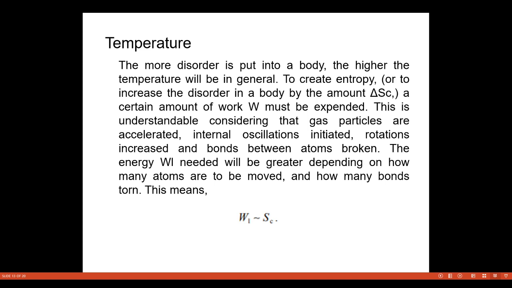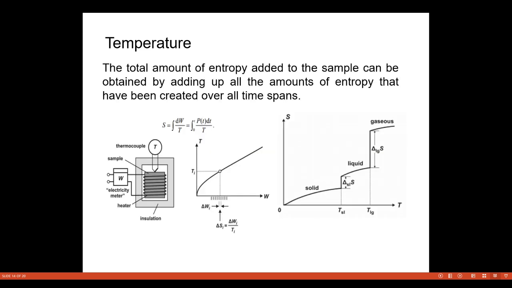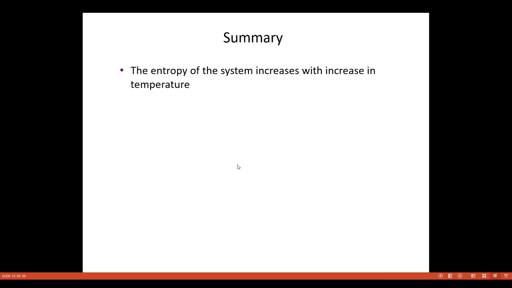To create entropy, or to increase disorder in the body by the amount delta S, a certain amount of work must be expended. This is understandable considering that gas particles are accelerated, internal oscillations initiated, rotations increased, and the bonds between the atoms broken. The energy needed will be greater depending on how many atoms are to be moved and how many bonds broken. Now we have the graph here. So the total amount of entropy added to the sample can be obtained by adding up all the amounts of entropy that have been created over all time spans. The summary: the entropy of the system increases with the increase in the temperature, we concluded from the summary.